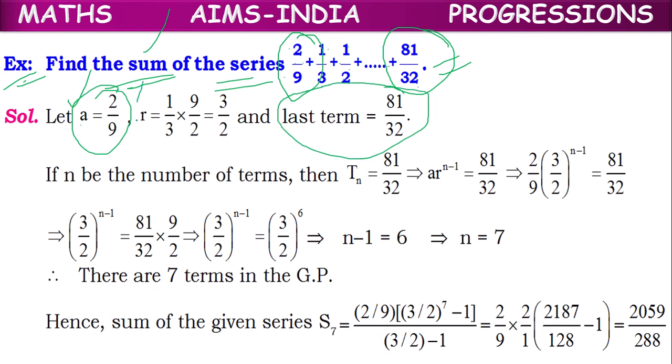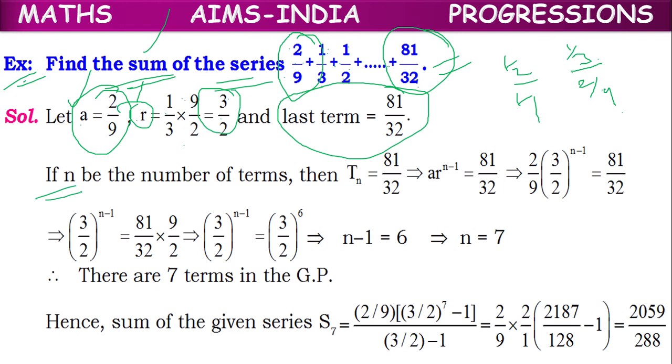And what about R? We have the formula T2 by T1. Second term is 1 by 3, 1 by 3 by the first term 2 by 9. Division is an inverse multiplication, so we can write division as multiplication. Then 2 by 9 will become its reciprocal, 9 by 2. 3 times 9. So 3 by 2 is the common ratio.